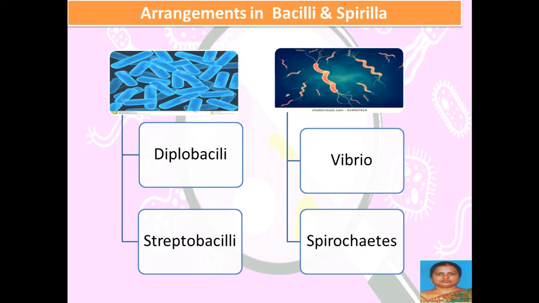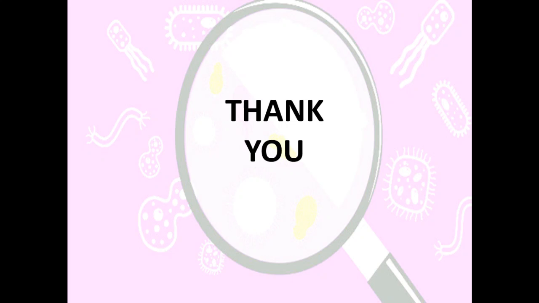So these are the various arrangements we see in the different forms of bacteria which are called cocci, bacilli and spirilla. So this is all about the morphology of bacteria. So let's stop here and continue in our next class with the remaining general characteristics.